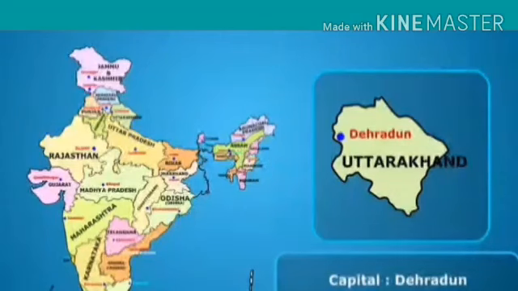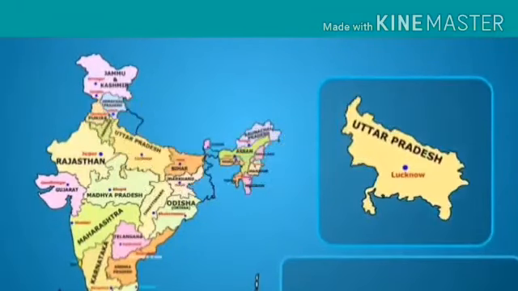It is located in the northern part of India, bordered by the Indian state of Himachal Pradesh in the northwest. Dehradun is the capital of Uttarakhand. Then Uttar Pradesh. Uttar Pradesh is one of the most developed and most modern states of the country. Lucknow is the capital of Uttar Pradesh.